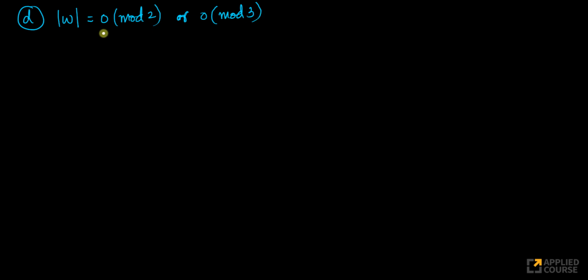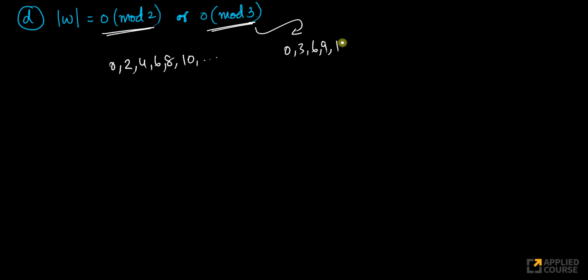Okay, so here you have 0 mod 2 or 0 mod 3. What is 0 mod 2? 0, 2, 4, 6, 8, 10, all of them. What is 0 mod 3? 0 mod 3 is 0, 3, 6, 9, 12, so on and so forth. Obviously, everything that is a multiple of 6 will be there in both, because the LCM of 2 and 3 is 6.